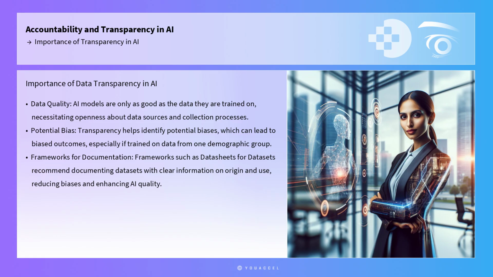inadvertently perpetuate existing biases. Frameworks such as datasheets for datasets, proposed by Gebru et al., recommend documenting datasets to provide clear information on the data's origin, composition, and intended use. Implementing such frameworks helps organizations and developers critically assess the suitability of data for their AI models, thereby reducing biases and enhancing the quality of AI outputs.